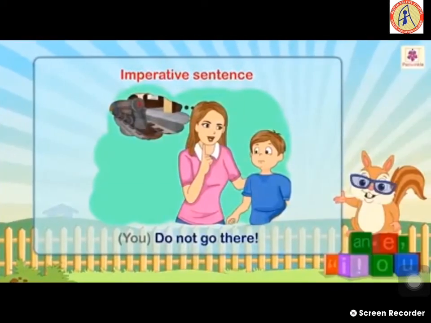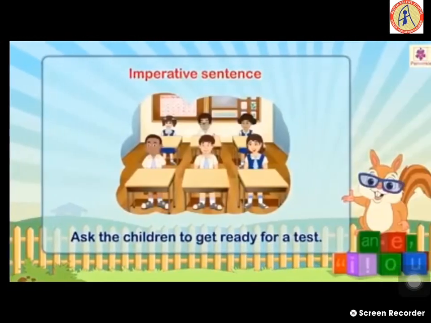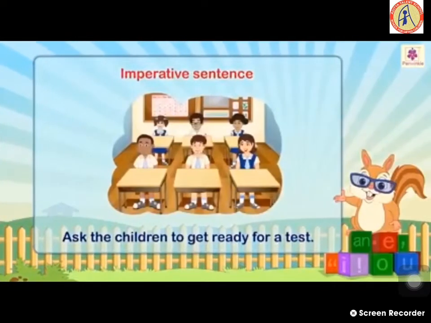Example, do not go there. Here if you observe, you is given in the brackets. It is implied. It is not used directly. We have to understand. Imperative sentence. Example, ask the children to get ready for a test. It is a command.